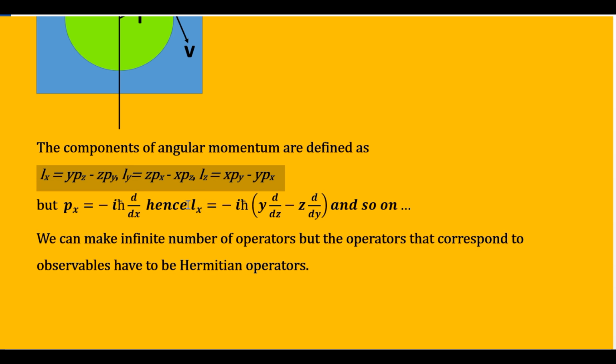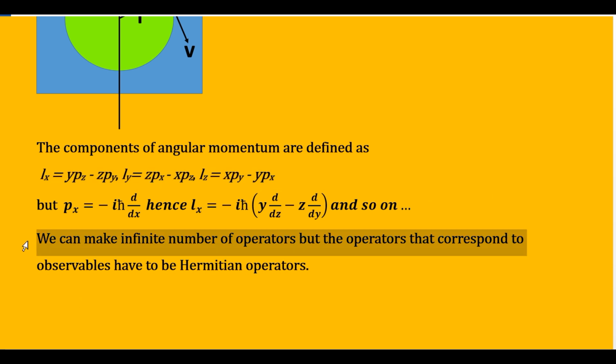This is symbolized by Lx, the x component of angular momentum. So this will be equal to minus i h cut, that is common. Then your ypz minus zpy has to be represented as y into d by dz minus z into d by dy. So this is our new operator for the angular momentum for quantum mechanics. This one was for the classical mechanics, and this way you can then have Ly and Lz and so on.